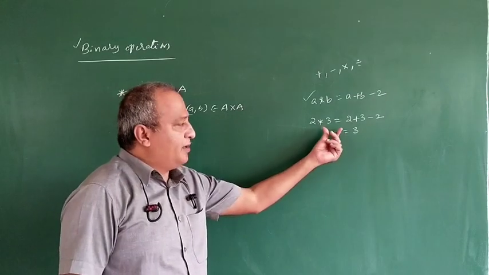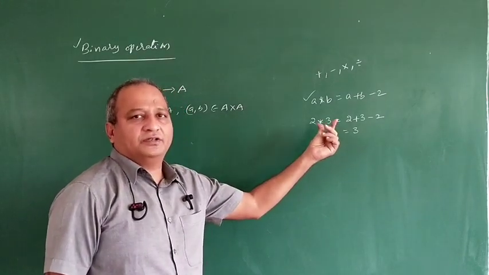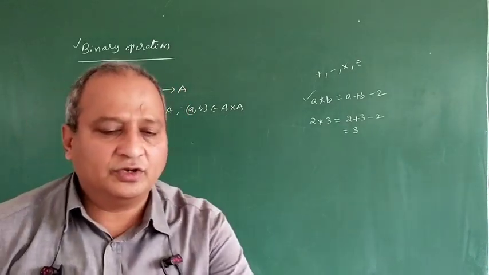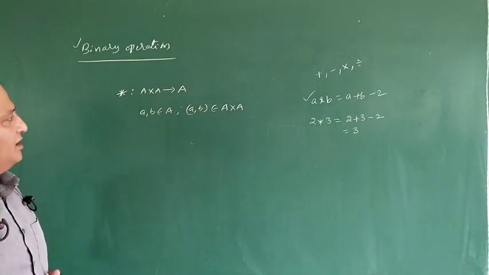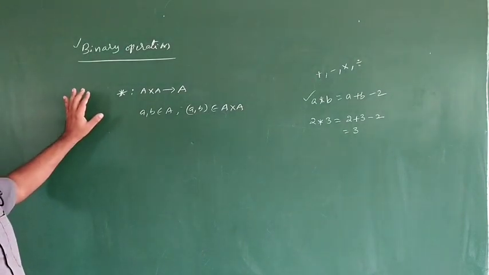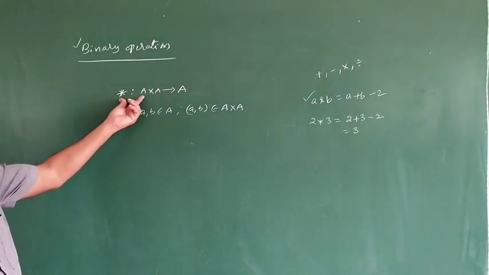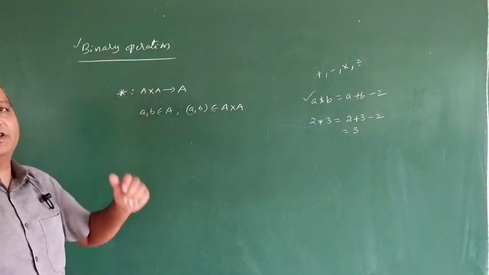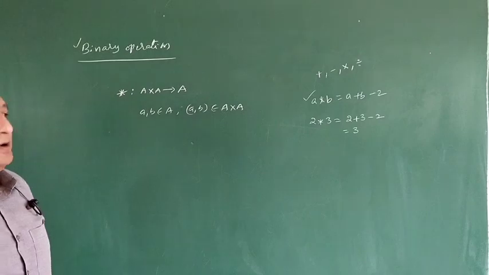This is a new type of operation, a binary operation. So what is the definition of binary operation? Finally, it is a function on set A, star from A cross A to A. This function is said to be a binary operation.